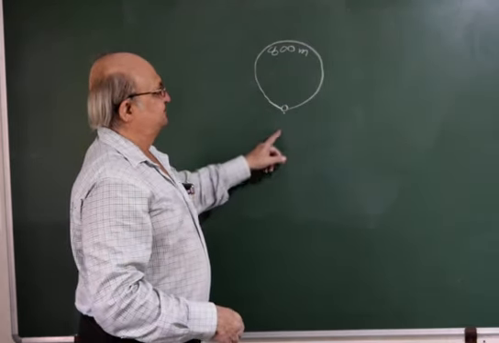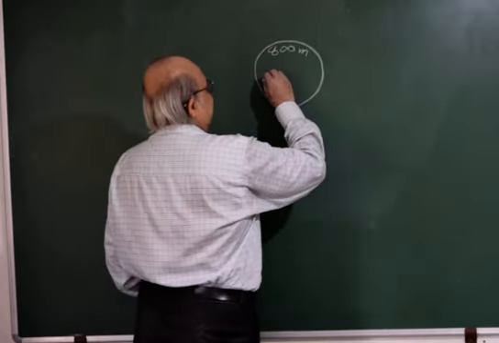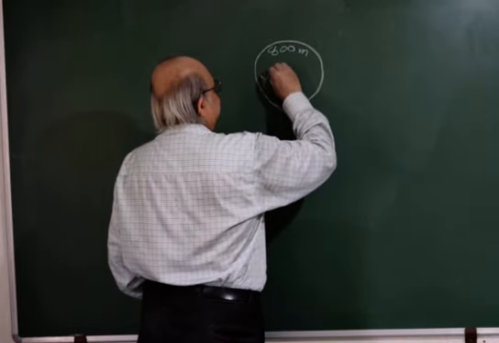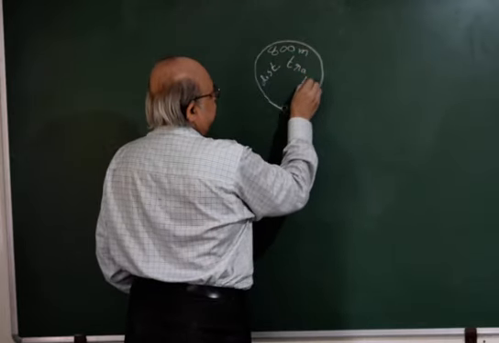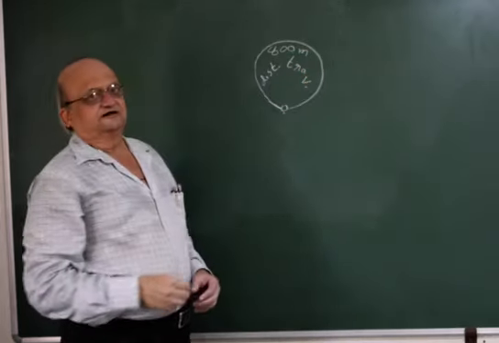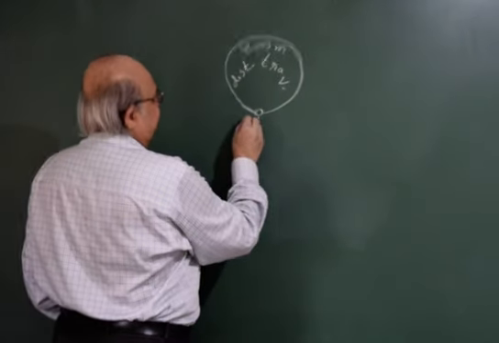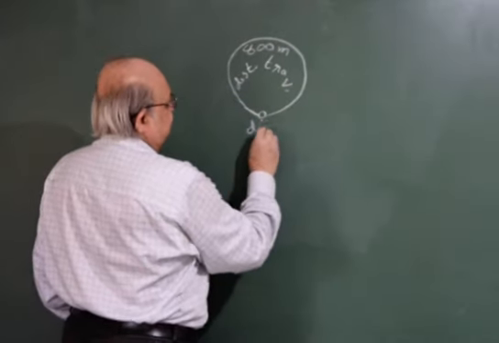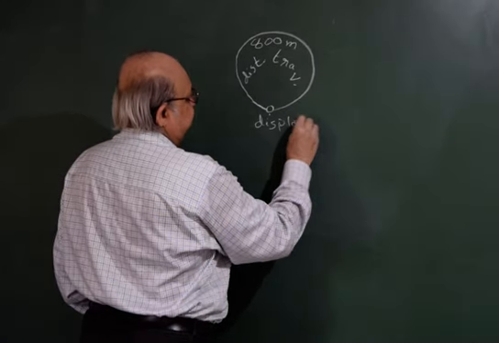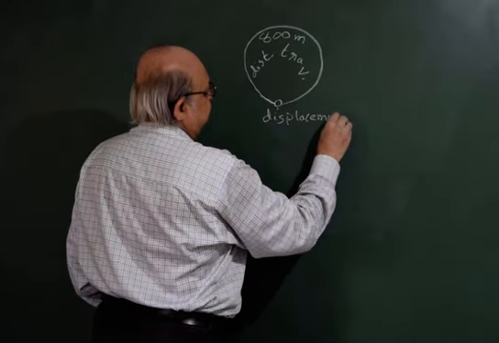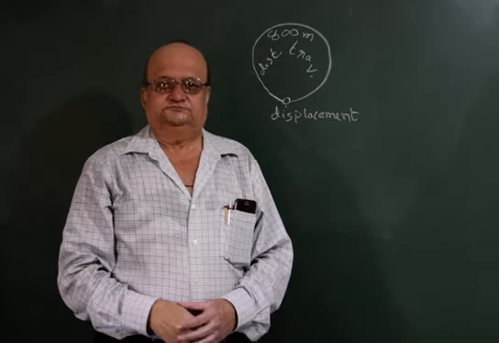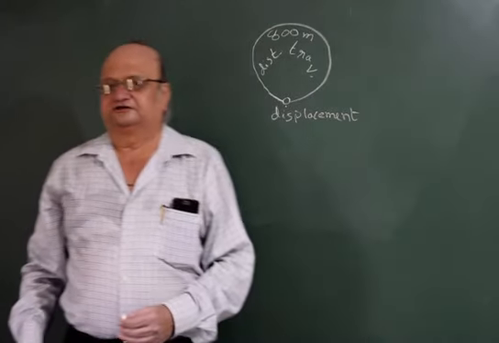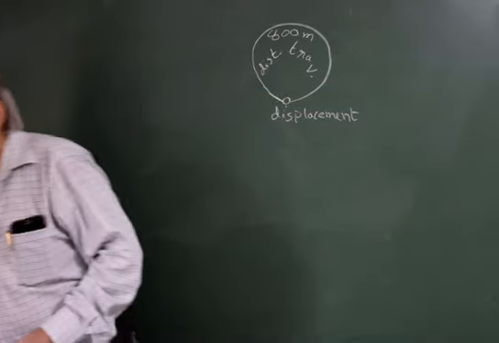In this particular case, the distance travelled is 800 meters, whereas displacement is 0. Let us understand this with our earlier examples.